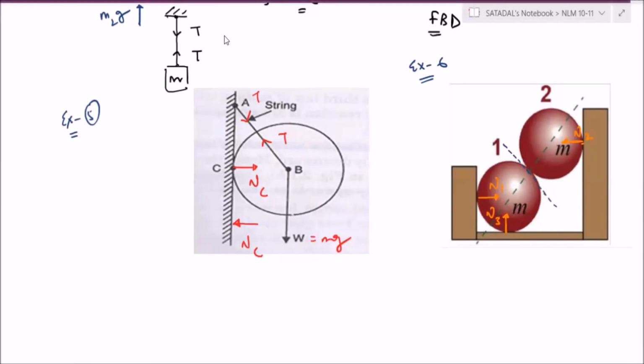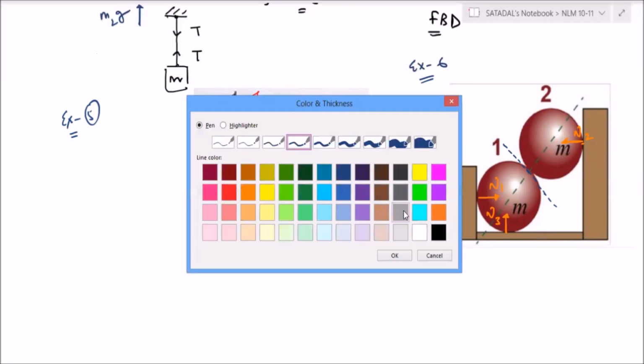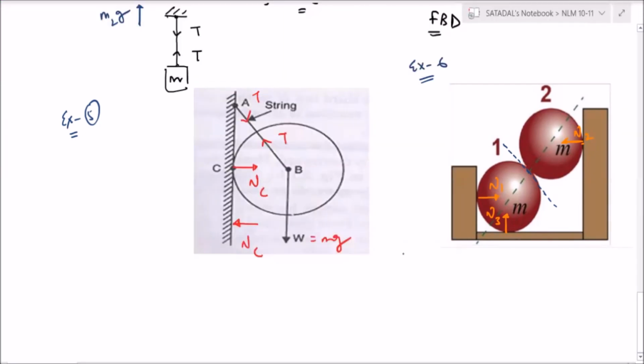So this is tangent, perpendicular to the tangent, which line will come? Radius only. So in this direction, normal direction N, in this direction also, normal direction N. What are the other forces? From here, in downward direction, mg, from here, in downward direction, mg. Okay, I hope this is clear now to everyone.